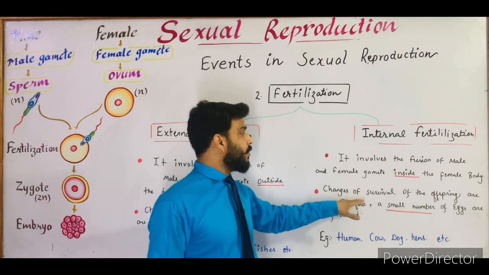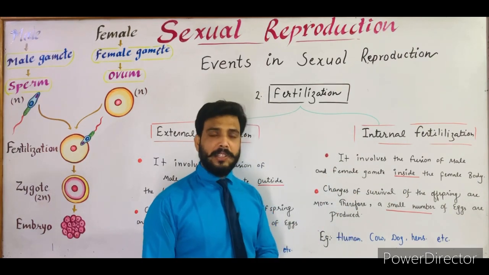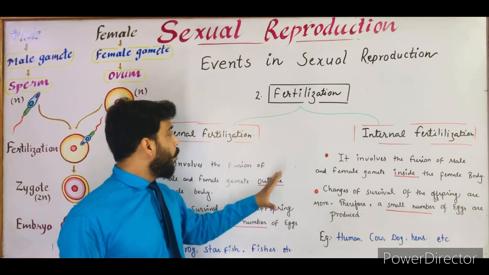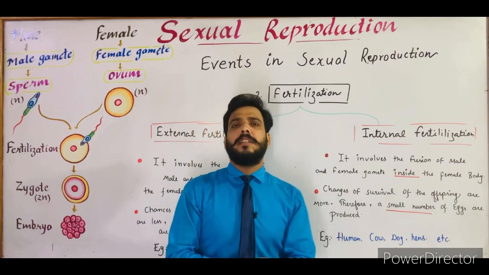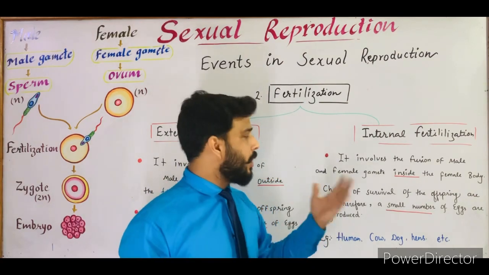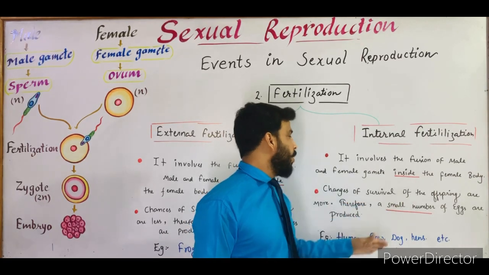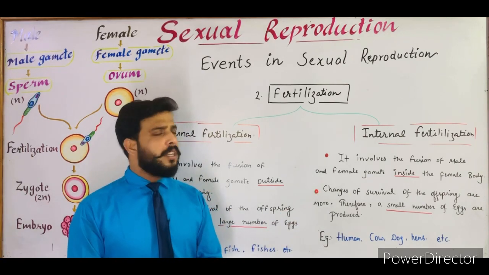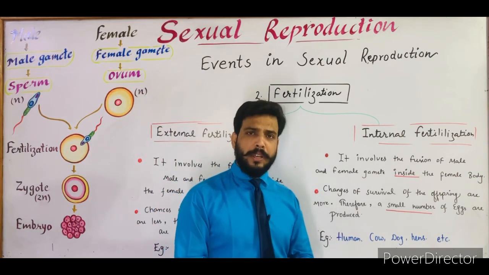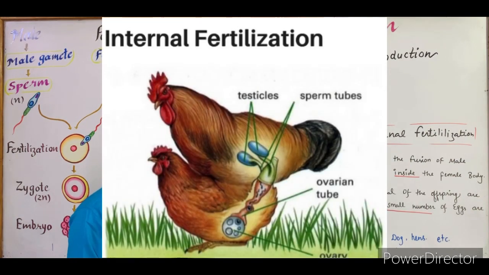Now chances of survival of offspring are more. In case of internal fertilization, the chances of survival are more than the external fertilization because there is no predator, there is a protective layer that is inside the body. Therefore a small number of eggs are produced by the female, so there is no need to produce a large number of eggs. The female produces a very small number of eggs in case of internal fertilization. And the examples are humans, cow, dog, hen, etc.